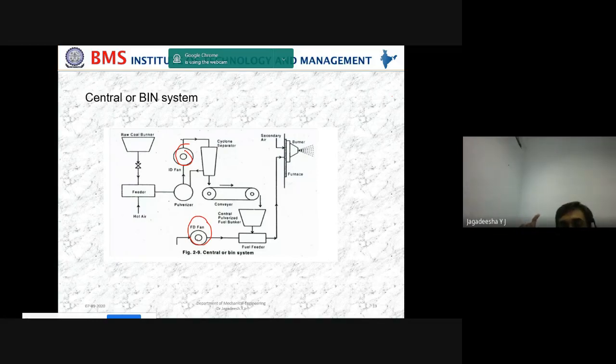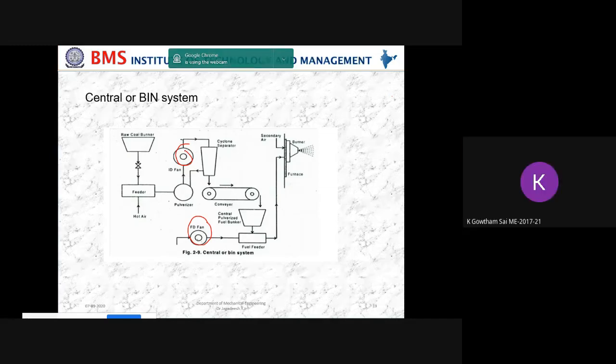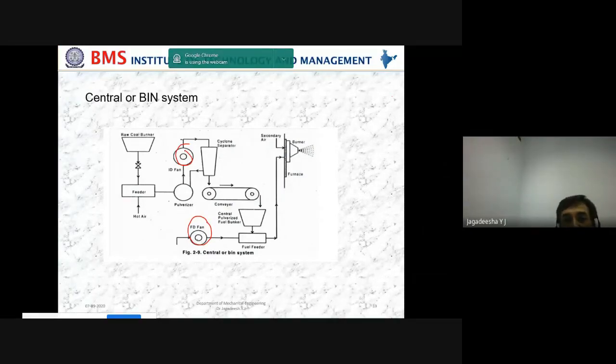So naturally, an additional machine is used here. So that is the disadvantage of this central or the bin system. Do you understand the main disadvantage and the difference? Yes, sir. Okay. And once we use this bin system like this, look there.